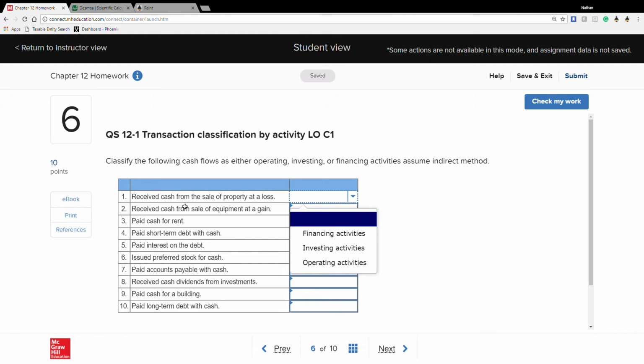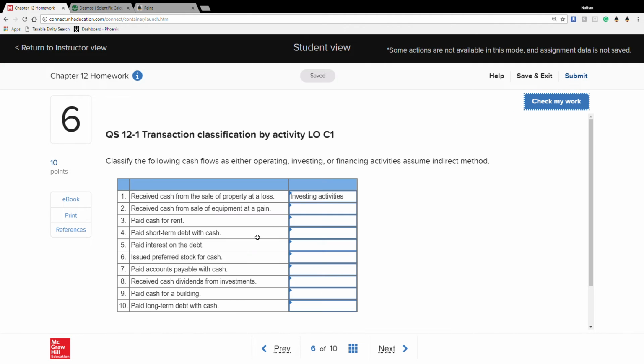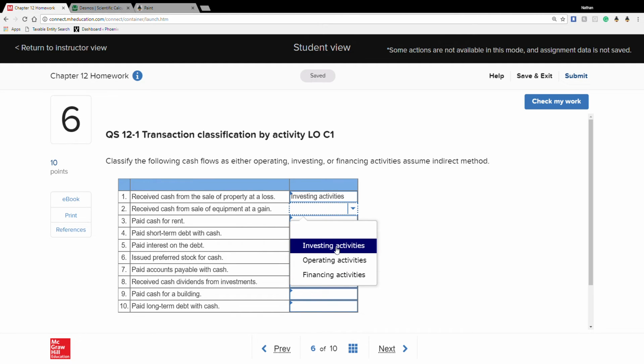So starting off, receive cash from the sale of property at a loss. Now that is an investing activity, but sometimes Connect may actually change it up a little bit. This one it's not. Same thing, receive cash from the sale of equipment at a gain. That's investing, that's a fixed asset.